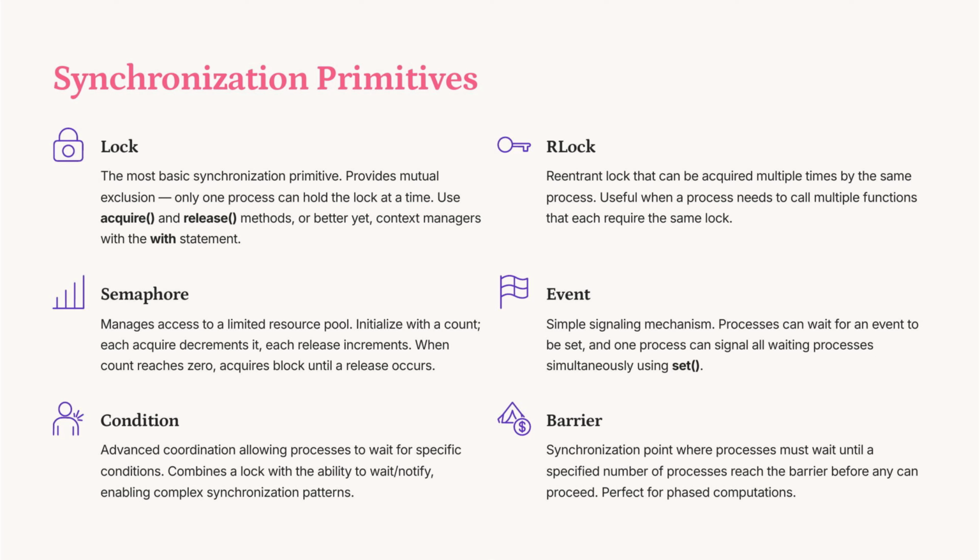Semaphores manage limited resources, blocking when exhausted. Events signal multiple processes simultaneously. Conditions combine locks with wait and notify for complex patterns. Barriers synchronize processes, ensuring all reach a point before proceeding.